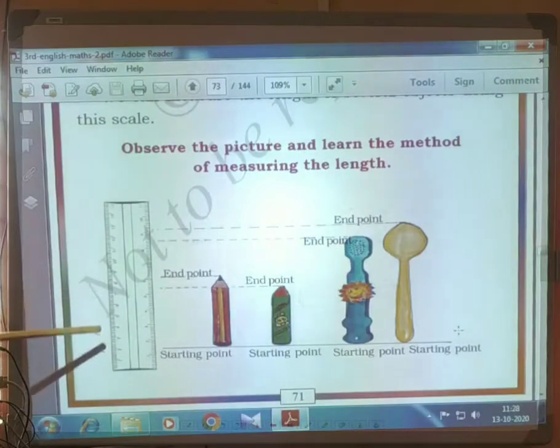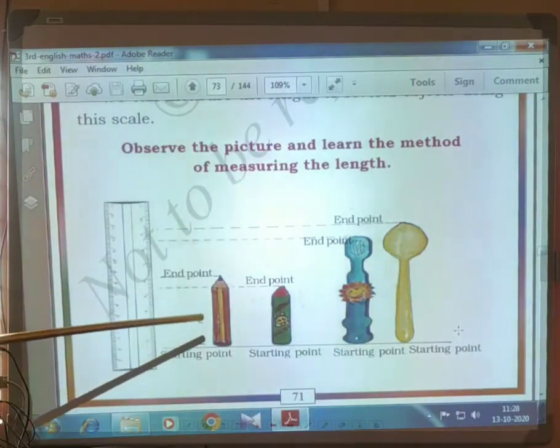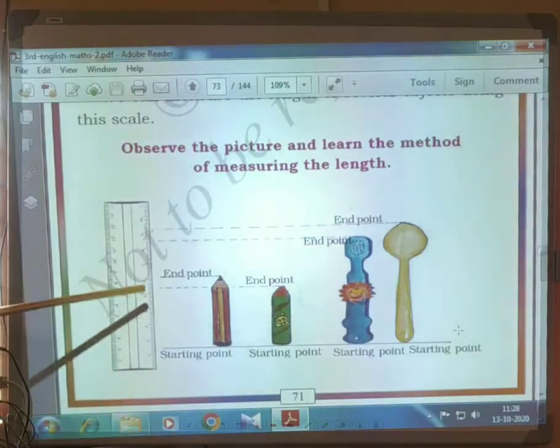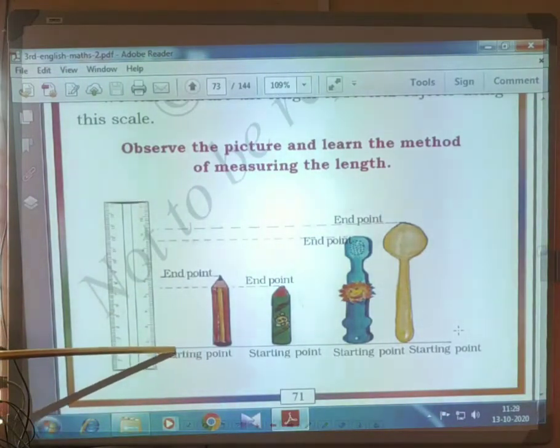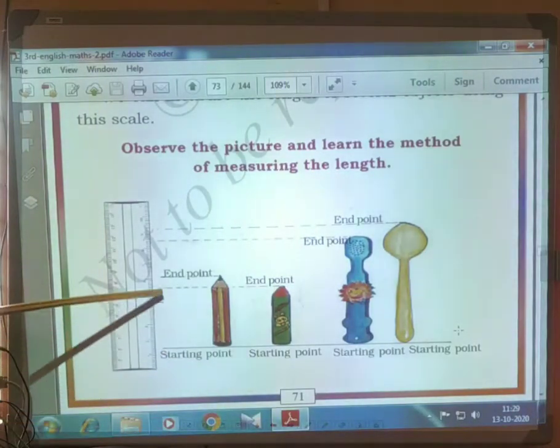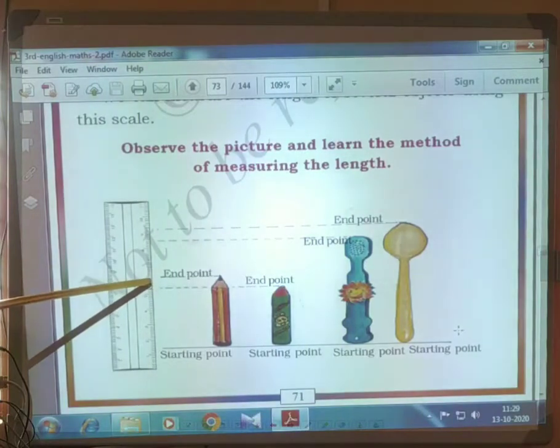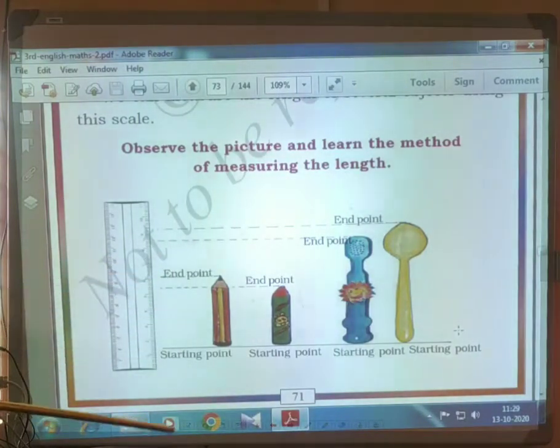See, this is a scale. They are measuring a pencil and sketch pens. Okay, see here in the pencil, the starting point is 1.5 and the end point is 8.3.